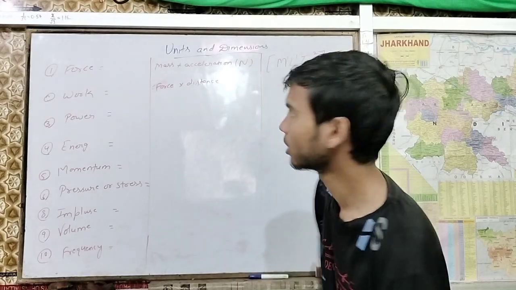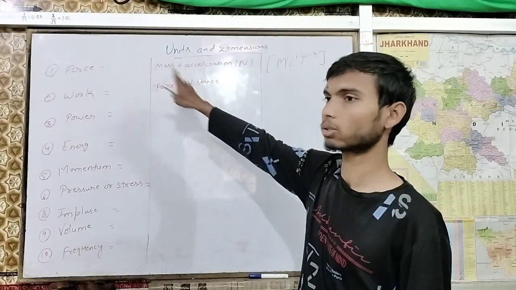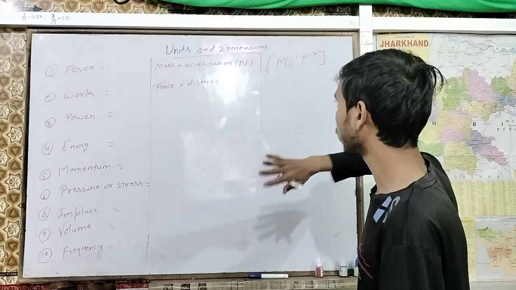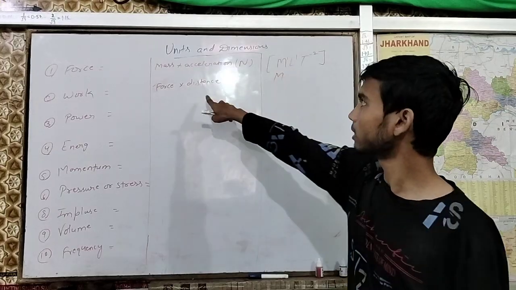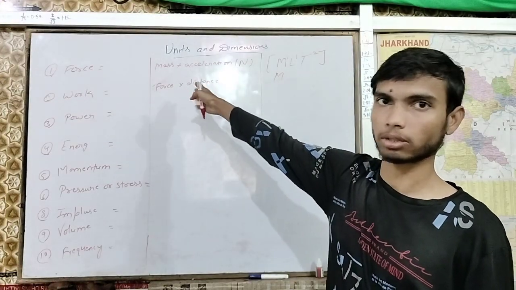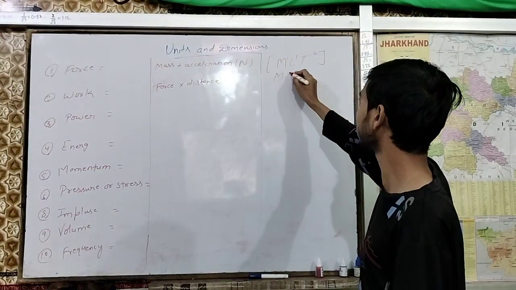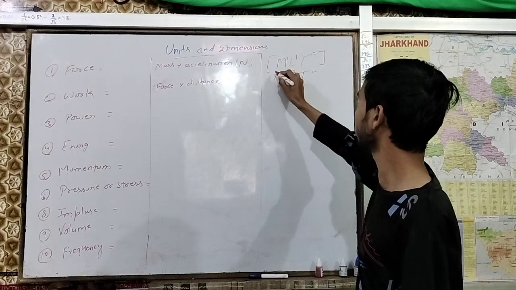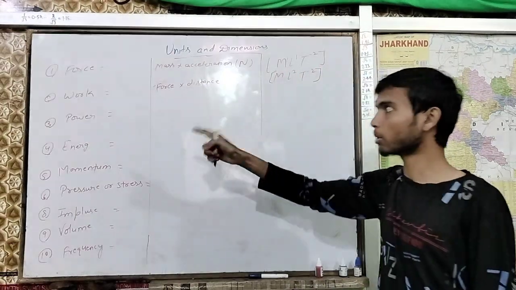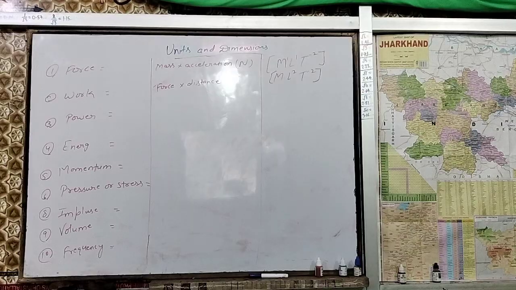Now here you can see we have force, then distance. For force, M will be as it is, and here L increased, so where it was only one time, this will become 2. T will be as it is, minus 2. This is our dimension of work: M1 L2 T minus 2.